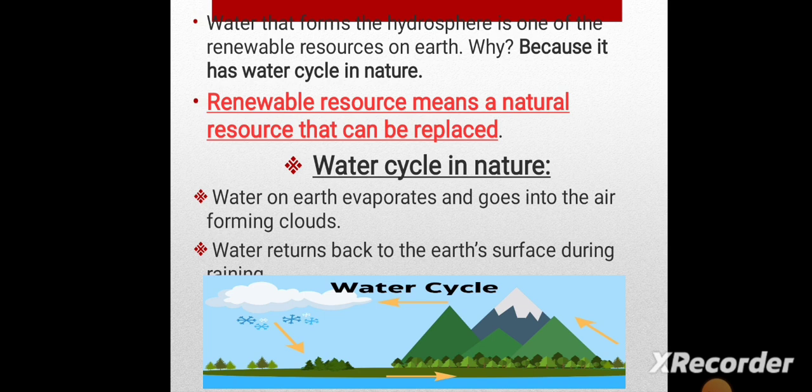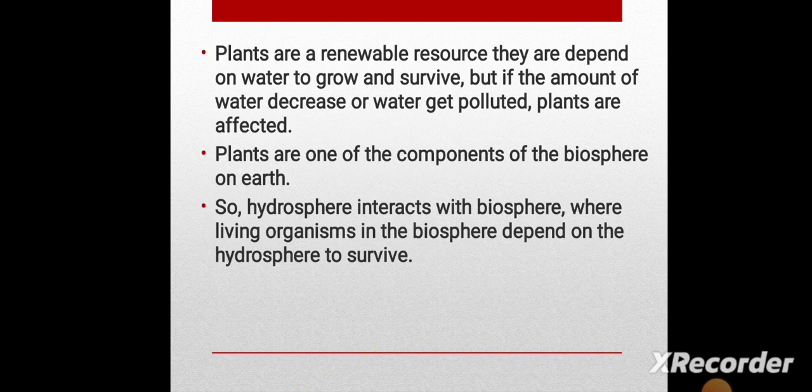How? When water on the earth evaporates and goes into the air, this water vapor in the air is collected up in the sky, forming clouds. And then, by the action of condensation, the water returns back to the earth's surface during the rain. So that's why we can say that water is a renewable resource. What's meant by a renewable resource? It means that it can be replaced or renewed.